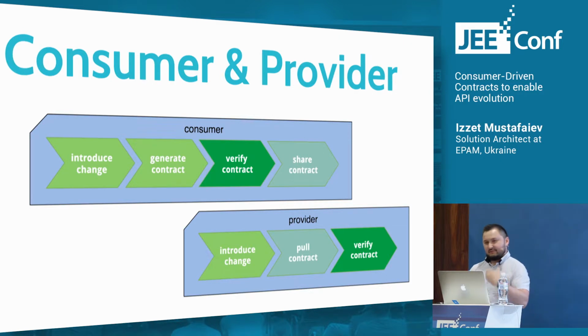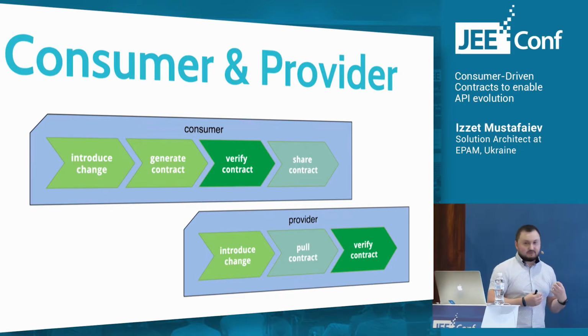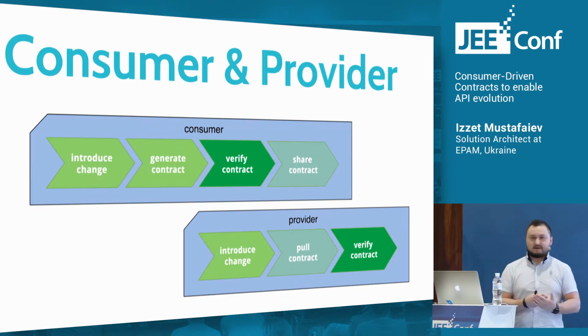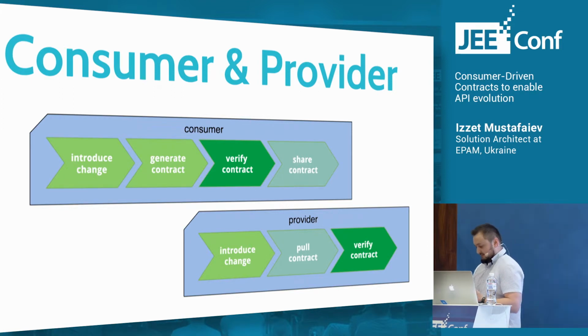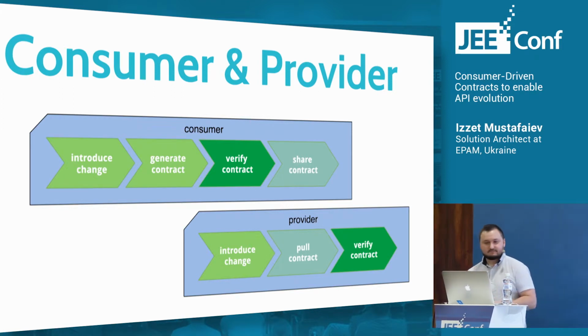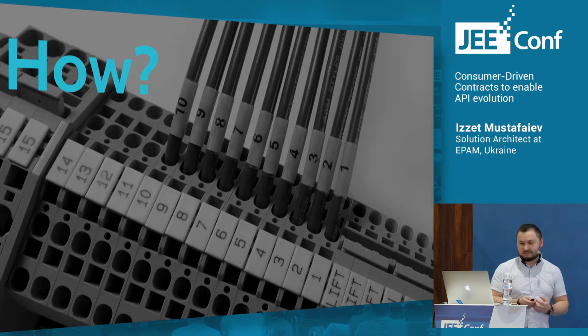And then on the provider side, after each change is introduced to the provider, we need to pull the latest version of the contract and verify that our API is still compliant with it. So pretty simple.